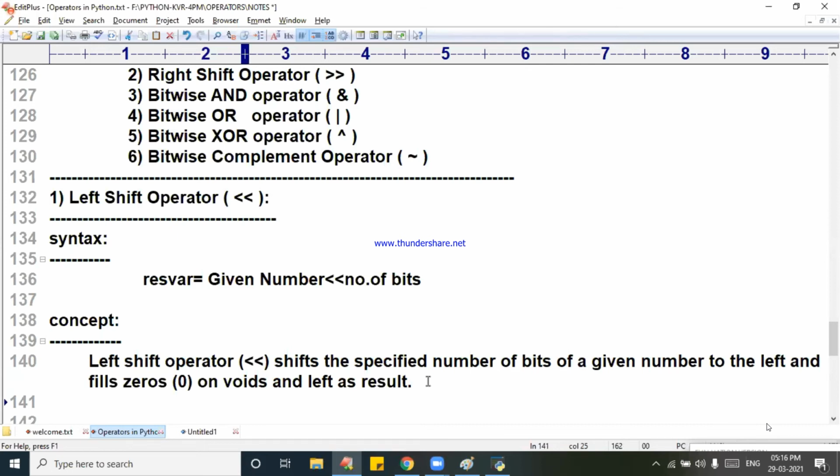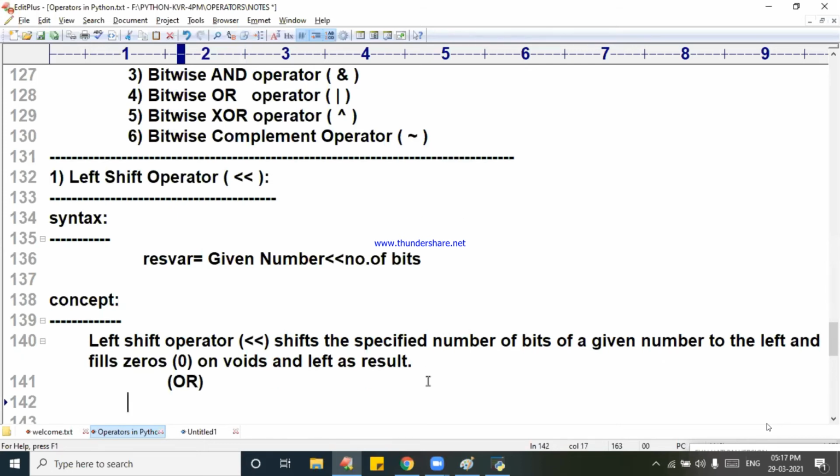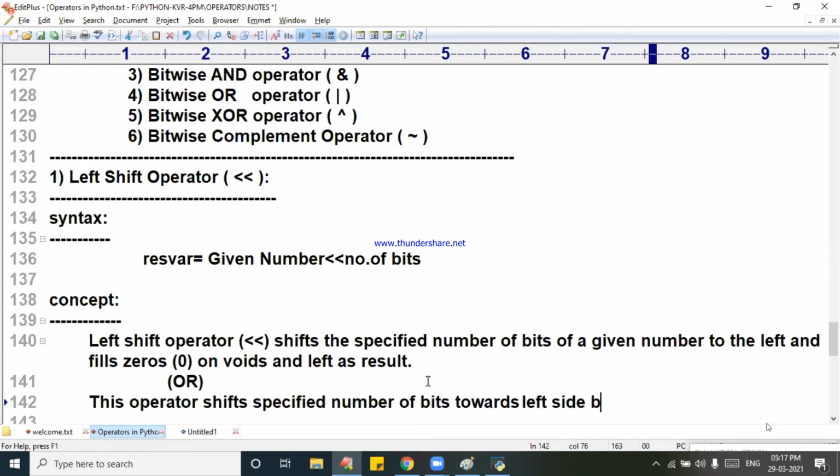Otherwise, I can write this. This operator shifts the specified number of bits towards the left side by adding a number of zeros.